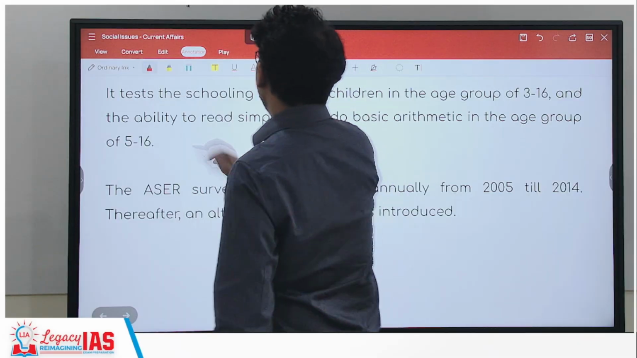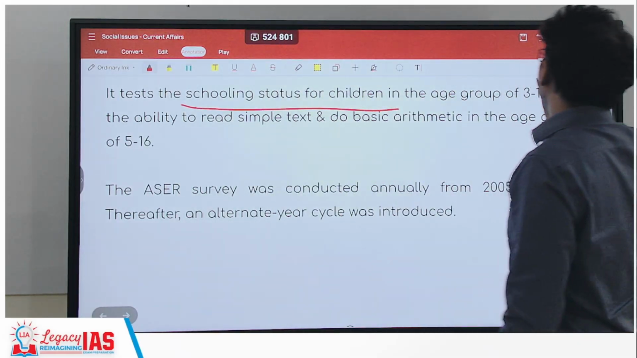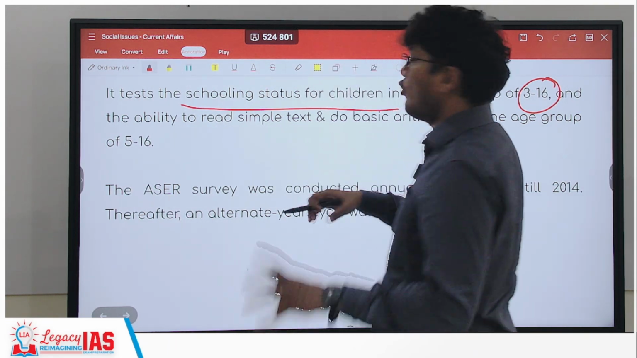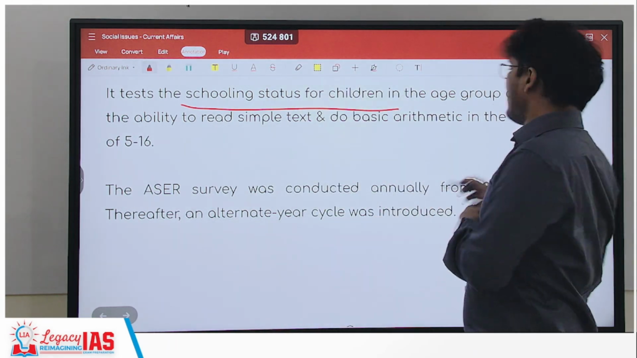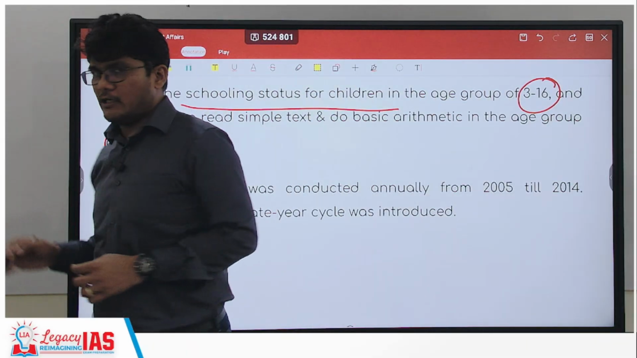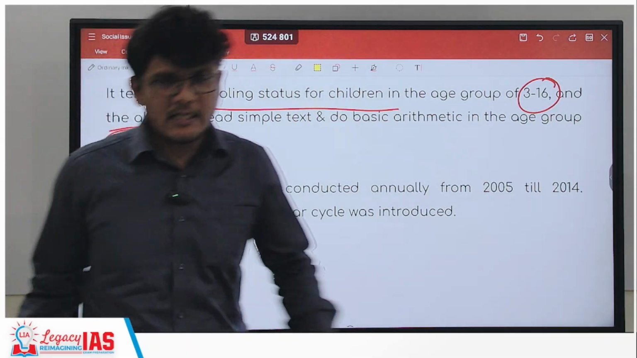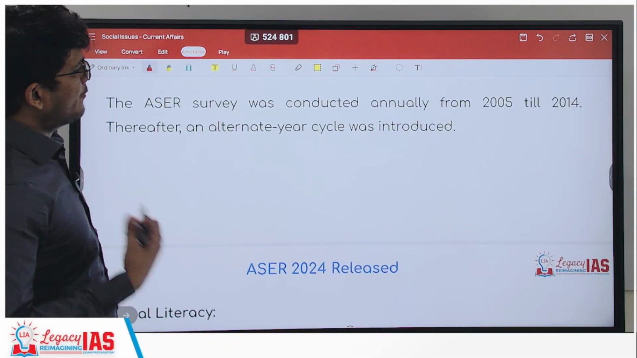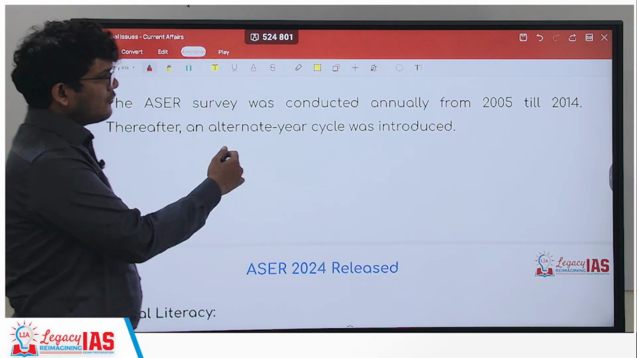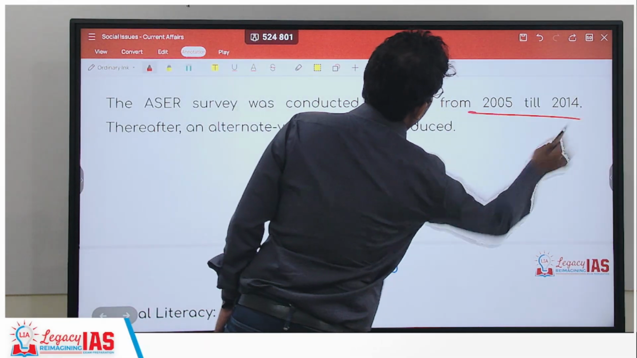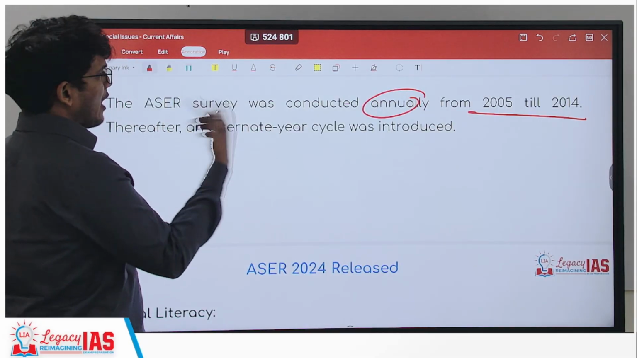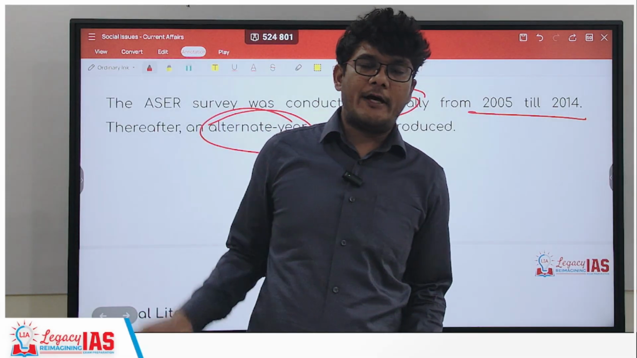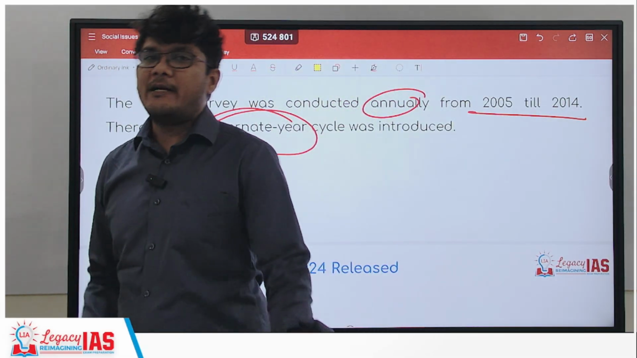What it does: test the schooling status of children. The age group is very important, 3 to 16 years. The ability to read simple text and do basic arithmetic in the age group of 5 to 16. So this is what it is doing. See if the student can read and write. See if the student can solve basic arithmetic problems, etc. Now it was conducted annually from 2005 to 2014. Subsequently, after 2014, it is being done in an alternate year cycle. So in 2024 it is being done. Next will be done in 2026.